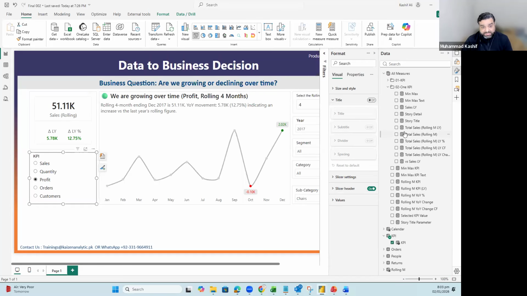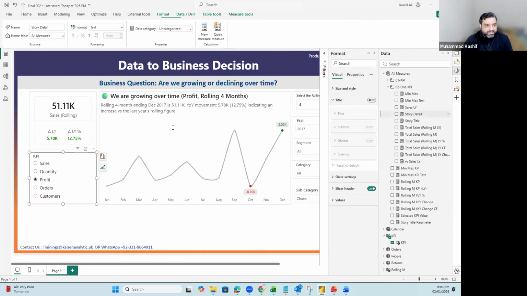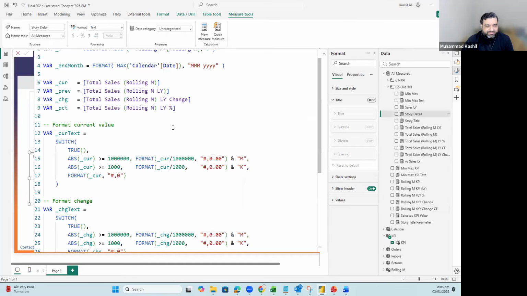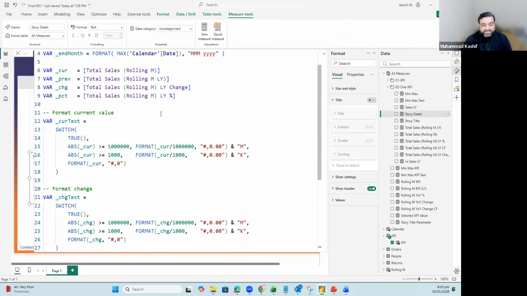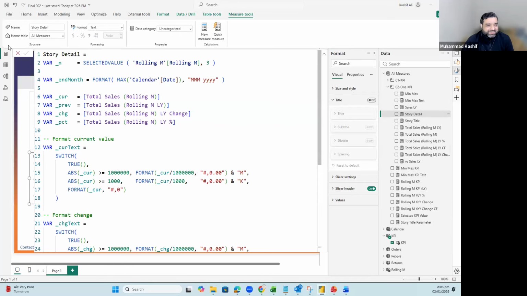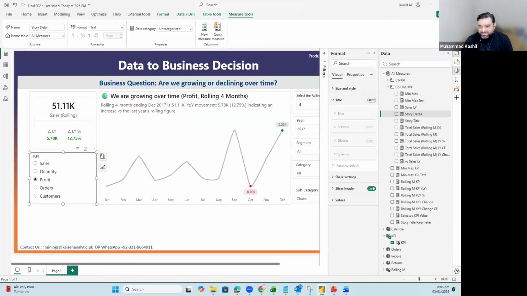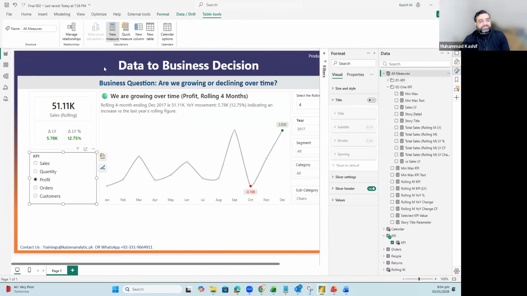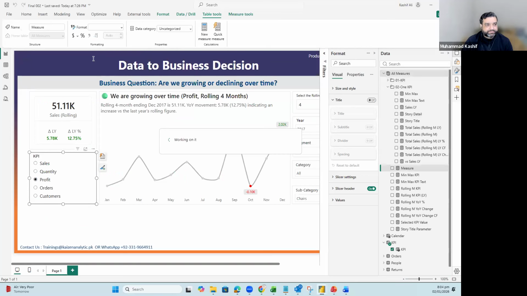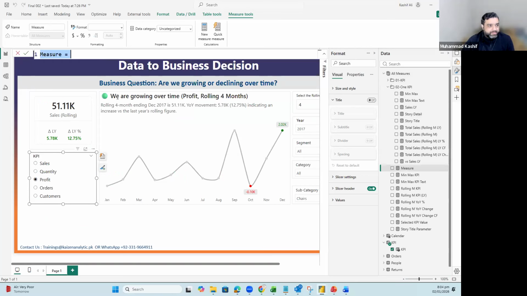Let's go to the second part, which is detail. This detail, of course, was already a long formula, so we will have to add one more complexity, which is these dynamic KPIs. So this will become more dynamic. It will be a long formula. So let me just first copy paste the same right over here.